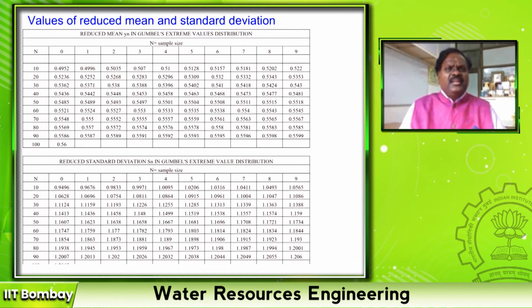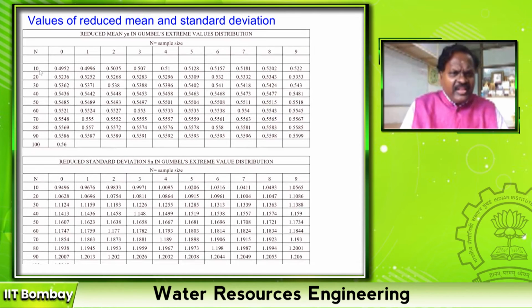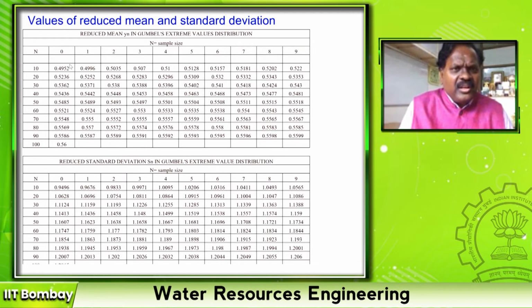For example, like this. Reduced mean in Gumbel's extreme value, I have n. This is sample size. This is for 10 years is 0.4952. For 11 years, 10 plus 1. 10 in the first column, you add 1, 2, 3, 9, right? That will give you the 11th year, 12th year, 13, 14, 15, 16. So that means the minimum data points required is 10. Then only I can estimate this.